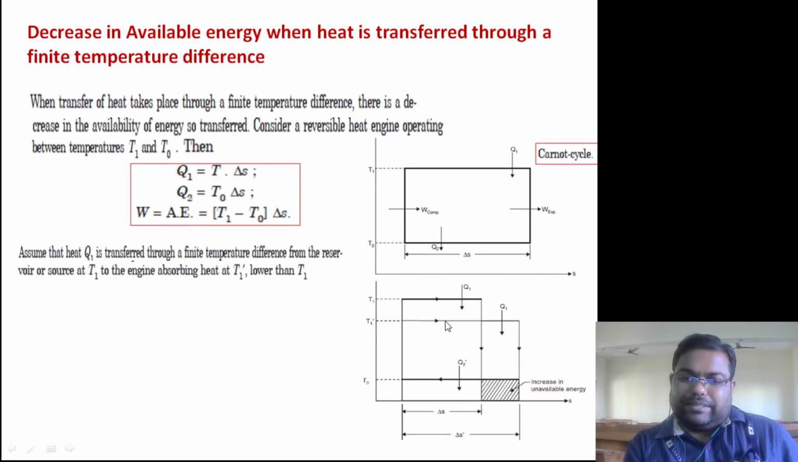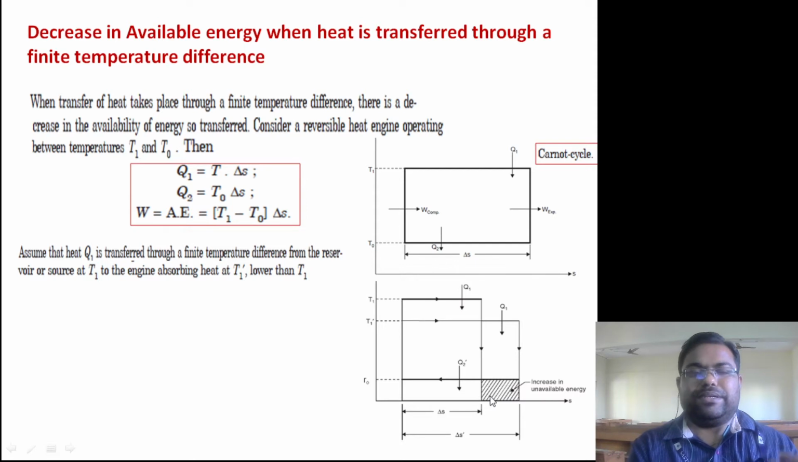Look at the difference between the reservoir cycle and the Carnot cycle. This extra portion that you are getting is nothing but the increase in unavailability. This much extra work has to be supplied to counter the problem of irreversibility, which is called increase in unavailability, and we will look at that. The change in entropy of the reservoir is delta S, and the change in entropy of the Carnot cycle is delta S dash.